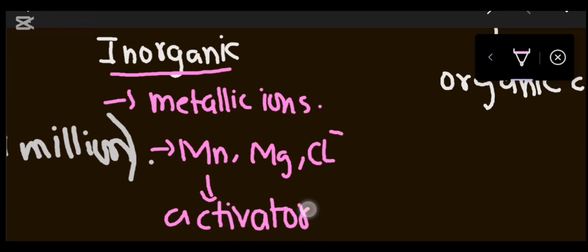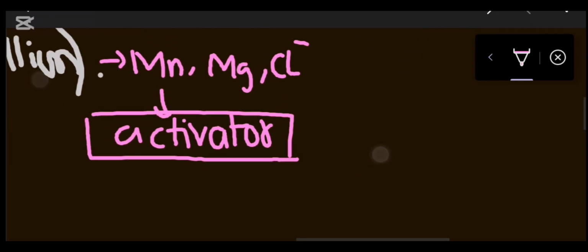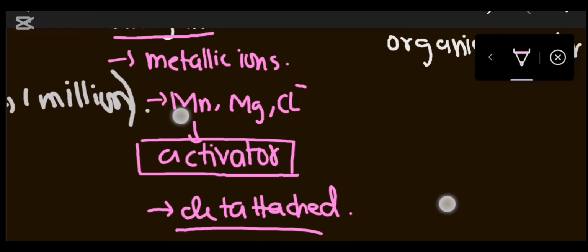They help to activate the enzyme function. Why are these inorganic? Because they are detachable. They are not attached at the time when substrate converts into product. They activate the reaction and then are removed.